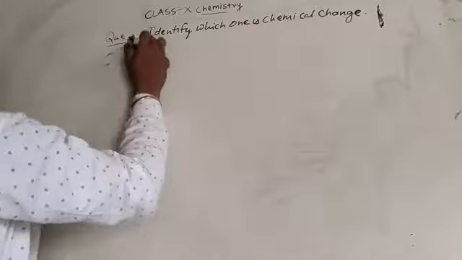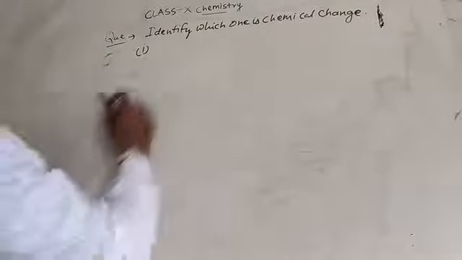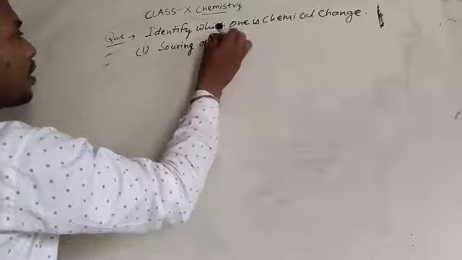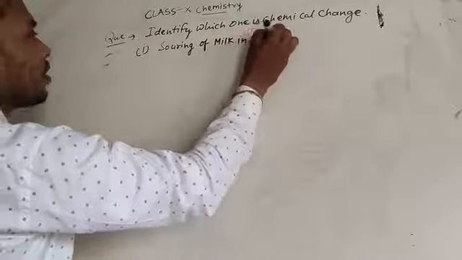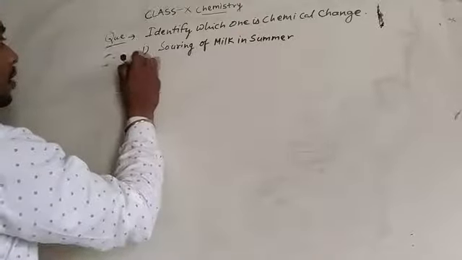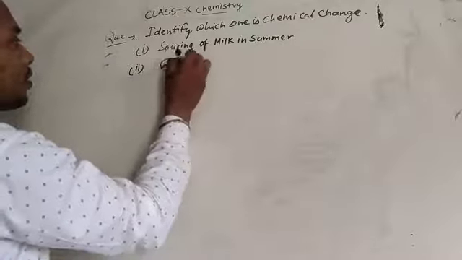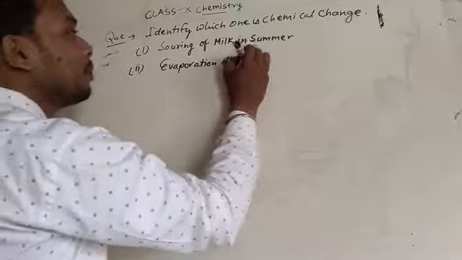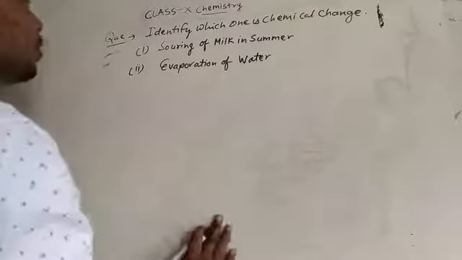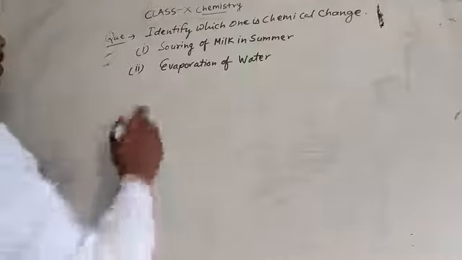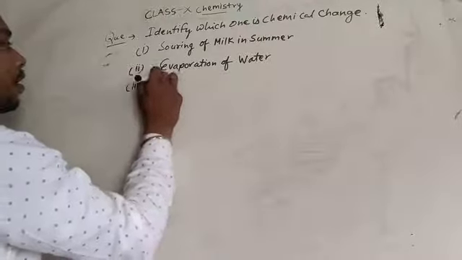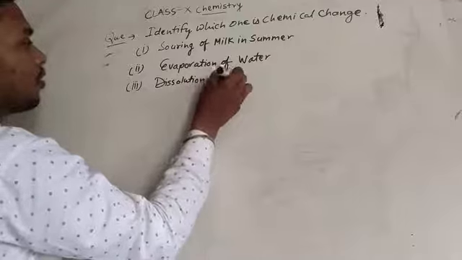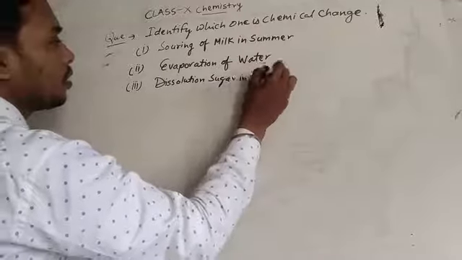Your options are: first, souring of milk in summer; second, evaporation of water; and third, dissolution of sugar in water.